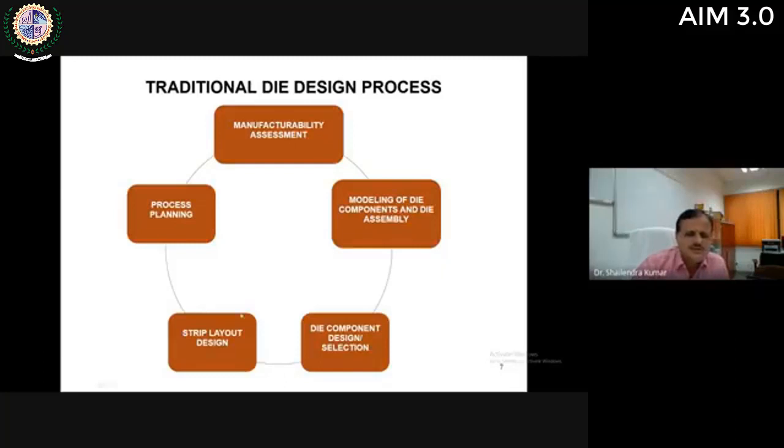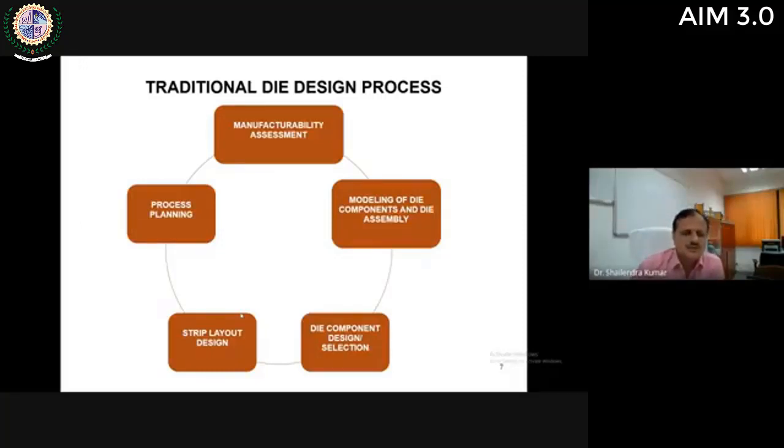The next step is strip layout design. You know that sheet metal available in the market is of standard size, of standard width, but sheet metal industries always try to maximize the utilization of this sheet. And to maximize this utilization, the die designer has to cut out sheet metal blanks from this sheet in an optimal manner so that there will be minimum wastage.